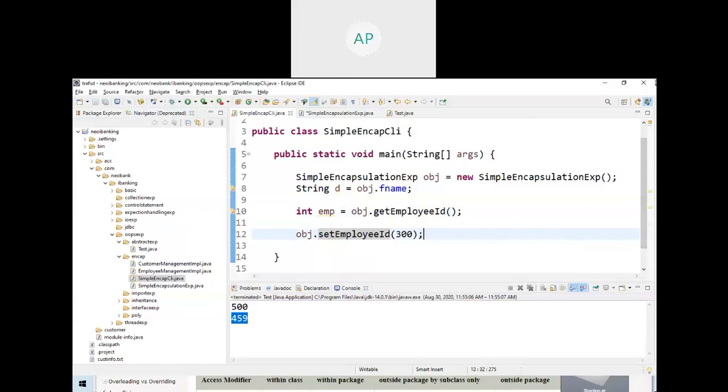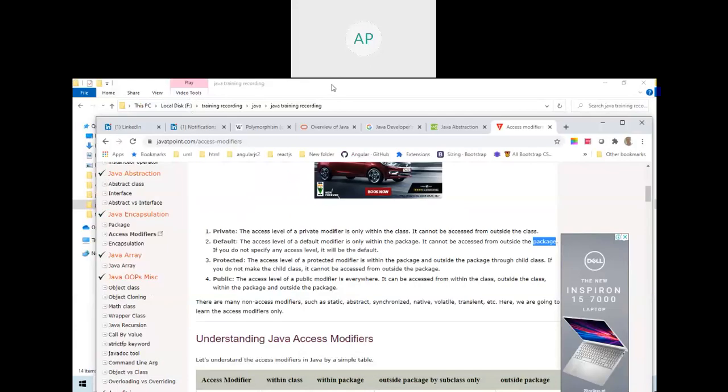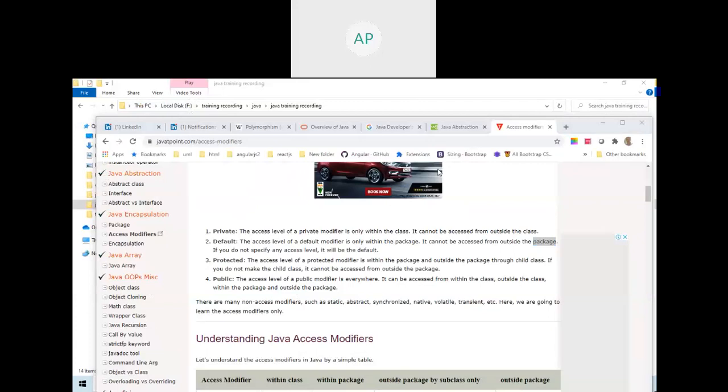So you can restrict access to the member, and you ask the member to change the value. You are not doing it directly. You get this value using the getter, and if you want to change the value, use the setter method. So that's the main thing. Try it and you will understand.